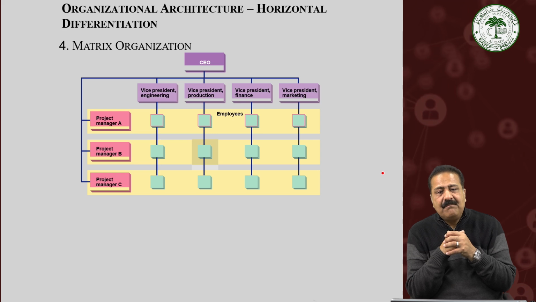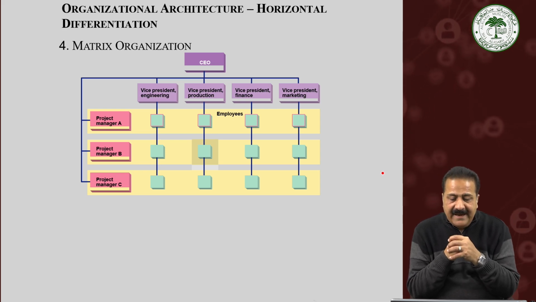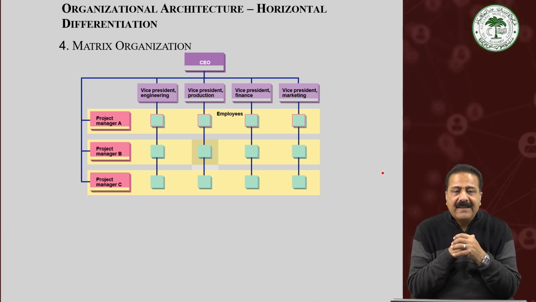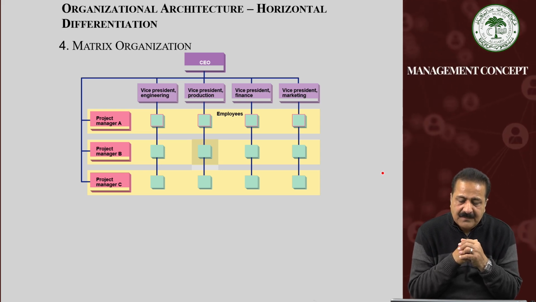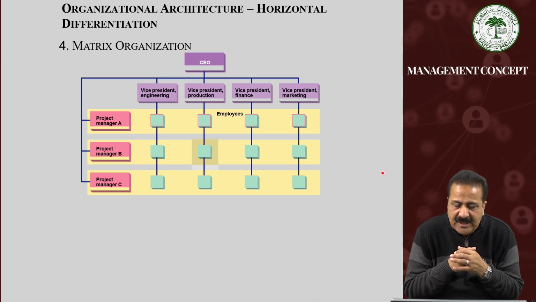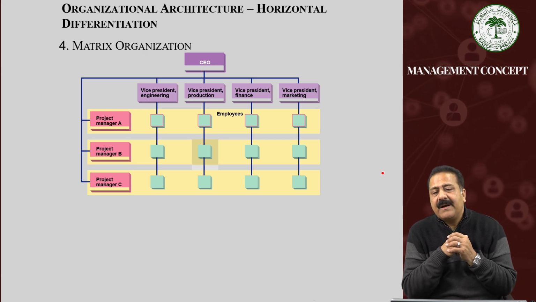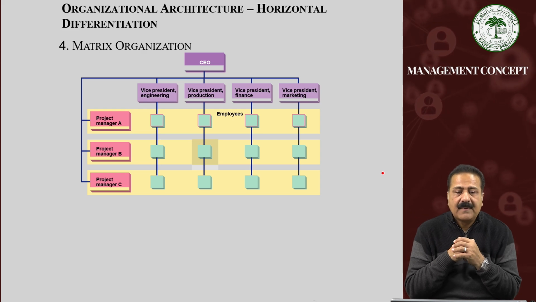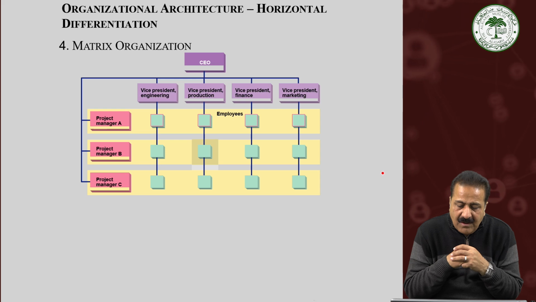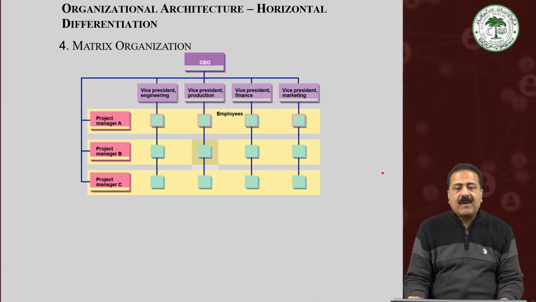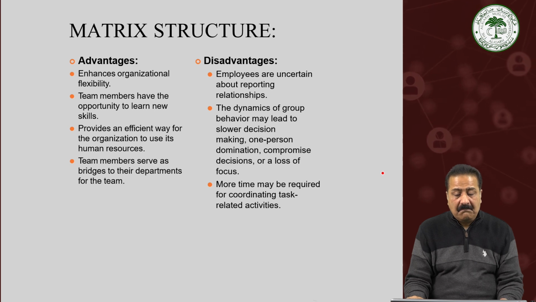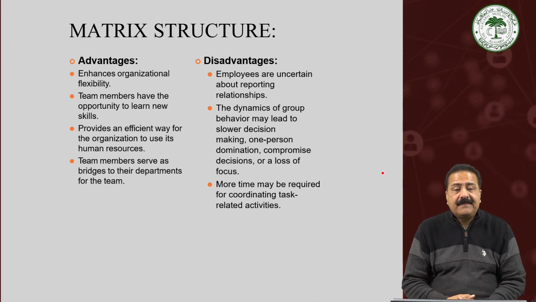Last, students, is the matrix organization. It is a new kind of phenomenon where you find that CEO is on the top, to whom Vice President Engineering, Vice President Production, Vice President Finance, and Vice President Marketing are reporting. Project Manager A, Project Manager B, Project Manager C are there, under whom different categories of employees are working. It is a kind of matrix system where the division is being done.